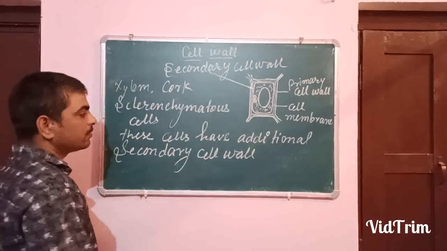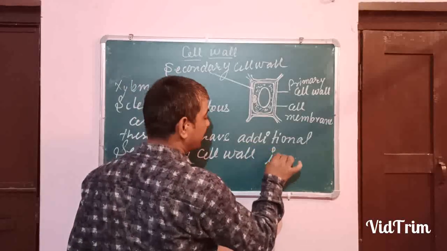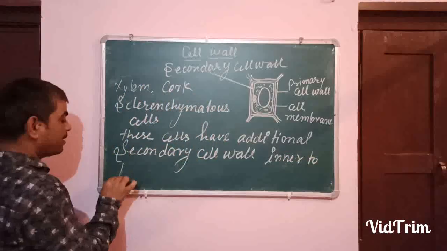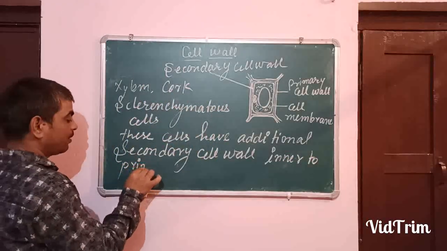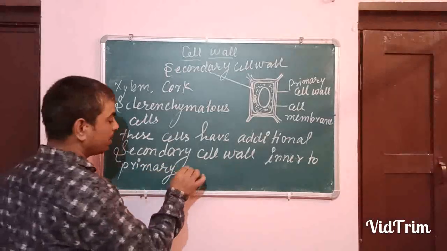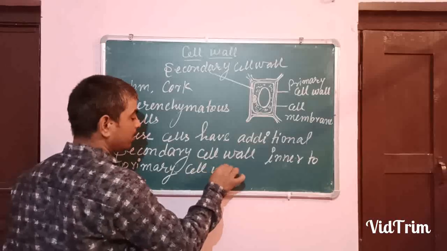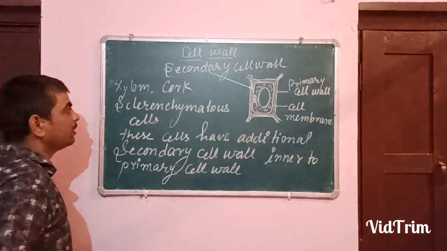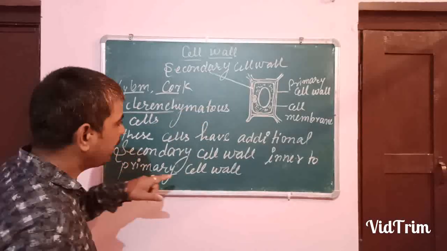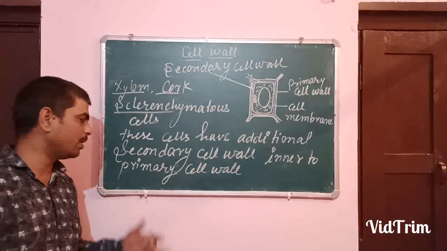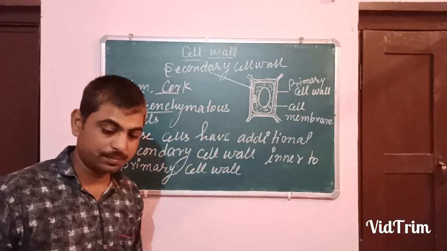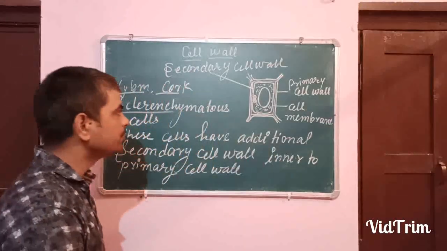And where is it? Inner to the primary cell wall. The primary cell wall will be outermost, and inner to the primary cell wall, these cells, xylem, cork, sclerenchymatous cells, have an additional cell wall, and it is called the secondary cell wall.